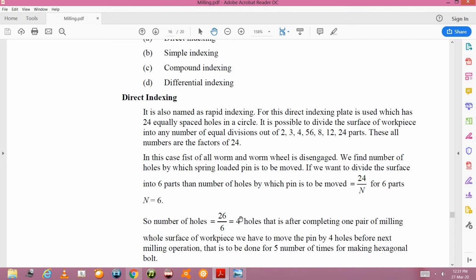That will give you ultimately 4 holes. 26 is wrong over here. It should be 24. So 24 divided by 6 will give you 4 holes or 4 grooves. So each time you are done with the operation, you will have to shift that particular plate by 4 holes or 4 grooves if you want to generate 6 flat parts, or suppose 6 holes on a cylindrical disc, or you can say cylindrical shaft, right?